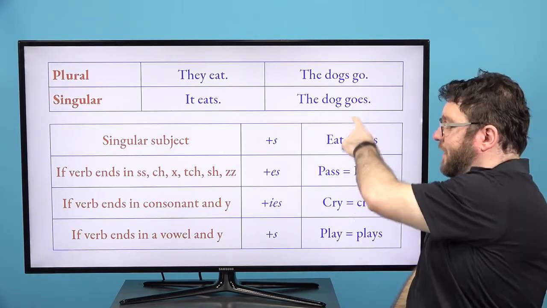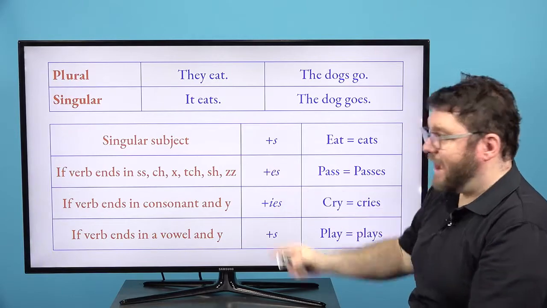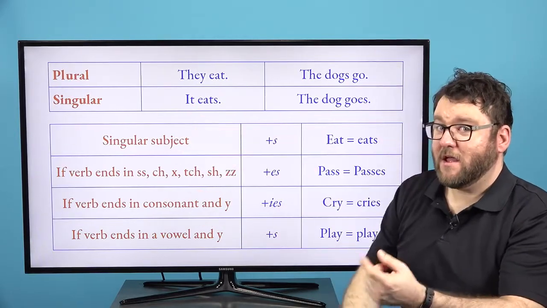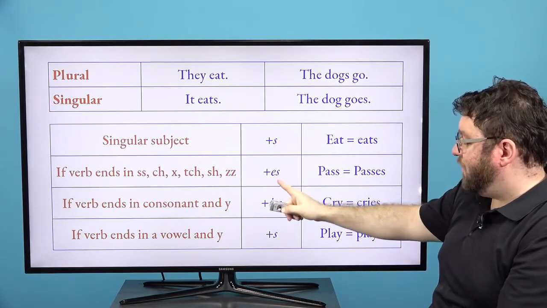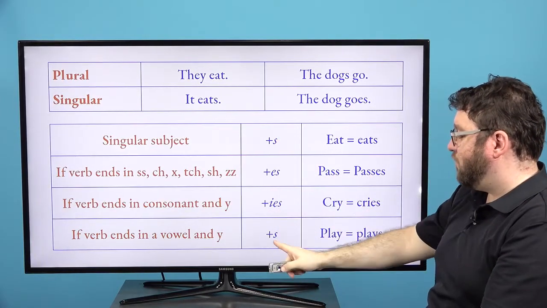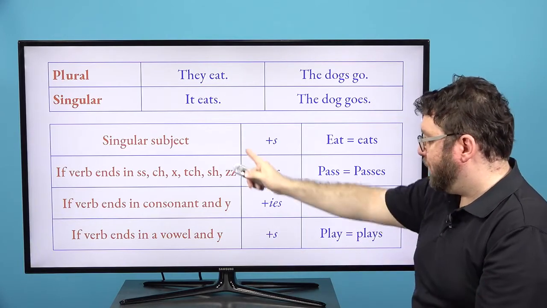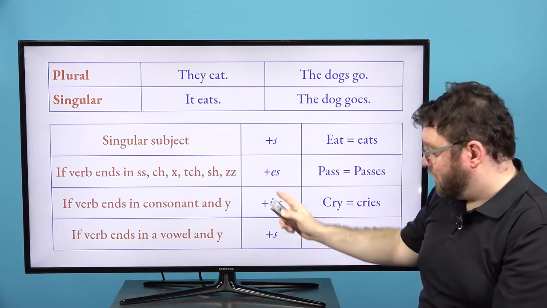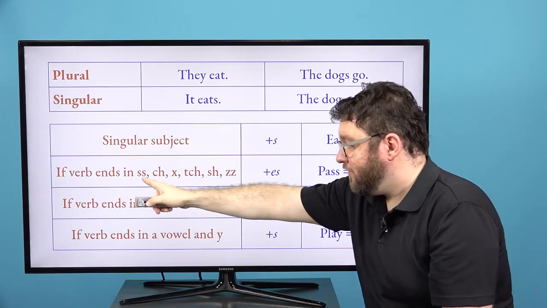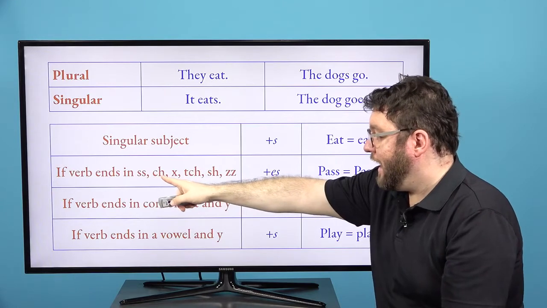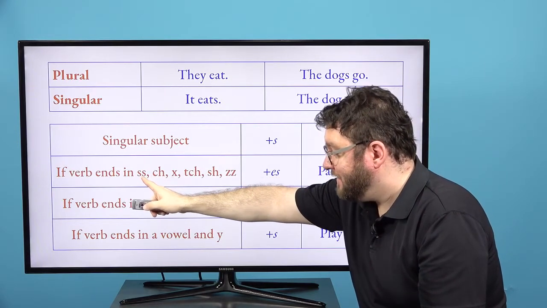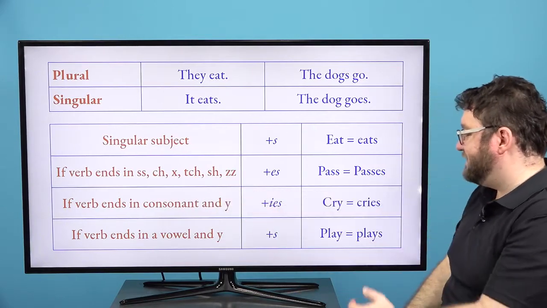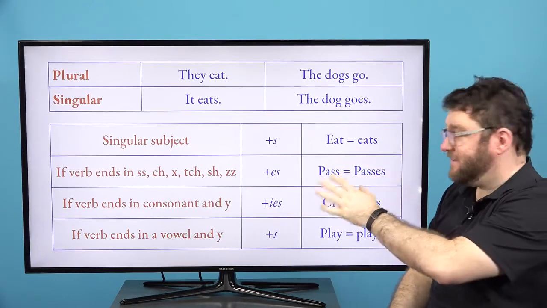So we have some spelling rules here, right? So we have the plus s spelling rule, because it's it or he or she. We have plus s or plus es, plus ies rules. And we use plus s usually when it's just a singular subject. And we use plus es when the verb ends in ss, ch, x, sh, or zz.